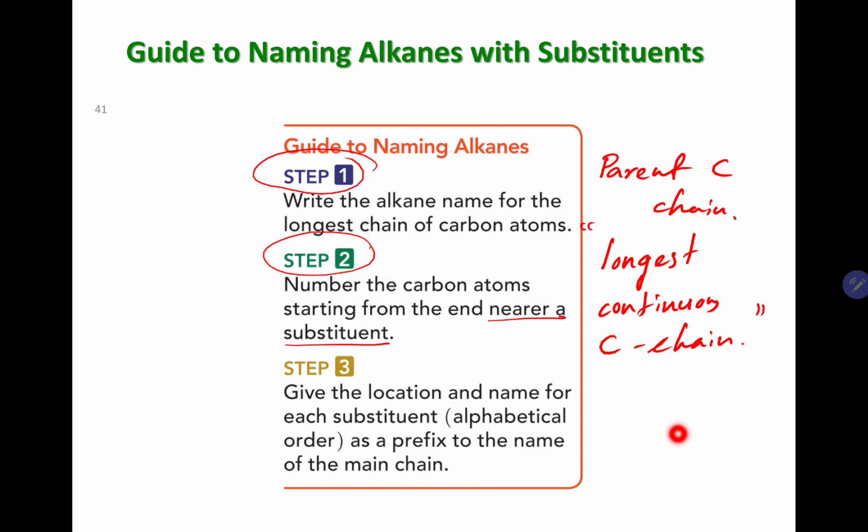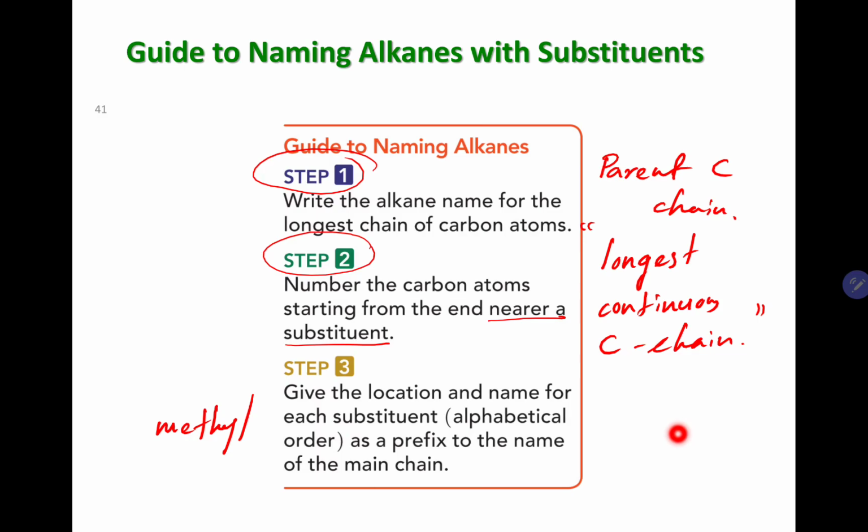And then you will identify the substituents and number them, and finally you will give the location and the name for each substituent, and you put every substituent name in alphabetical order. So every substituent will have a name. Let's say it is methyl.